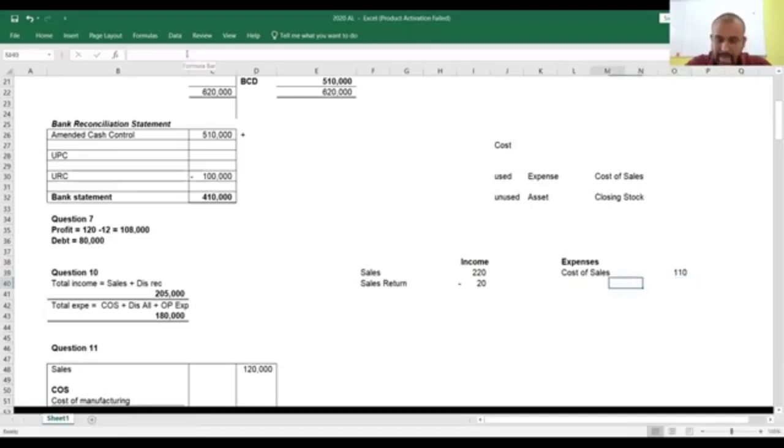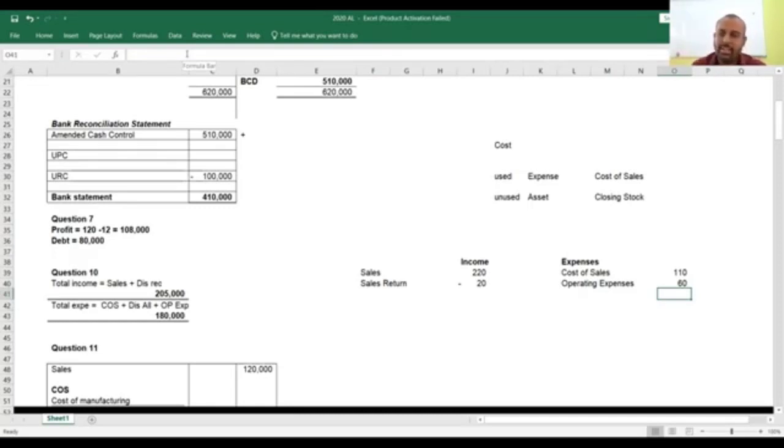Then operating expenses, okay. Operating expenses is 60. However, that doesn't include the discount. Trade discounts, do we record them? Trade discounts allowed, trade discount received, none of these we record in the books of accounts.